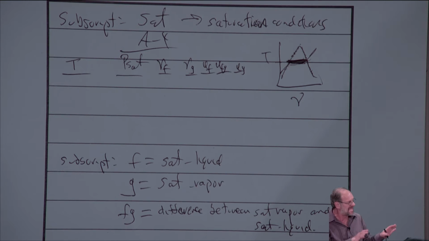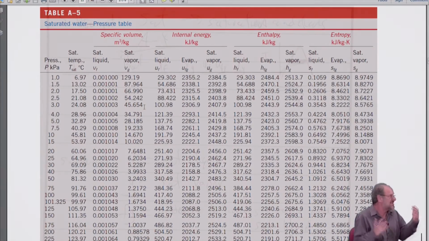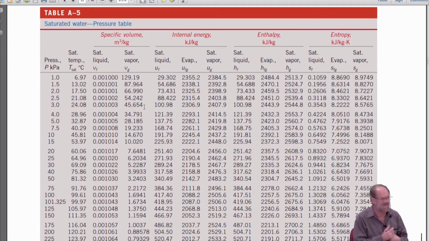Again, we're still just learning about how to use the tables. Eventually, you're going to have to take data from these tables to solve real problems. If we're solving a problem involving the first law of thermodynamics, we're definitely going to need internal energy data. You might not have internal energy data. Maybe I'll just give you temperature and density, something like that. Specific volume is just the inverse of density. So you're going to have to go into this table at some known properties, read across, and somehow figure out what the internal energy is. And then you use that for problems. So again, all we're really learning now is how to use these tables.